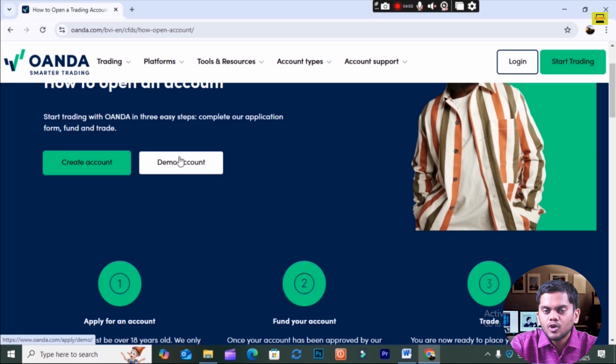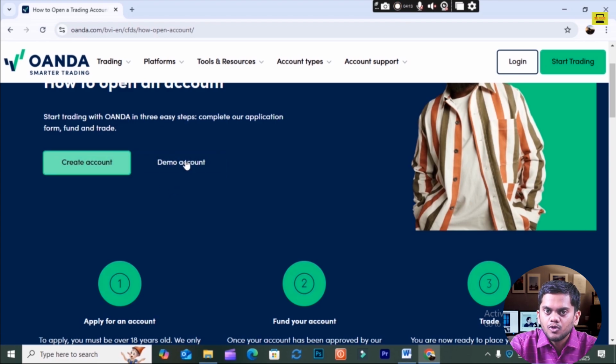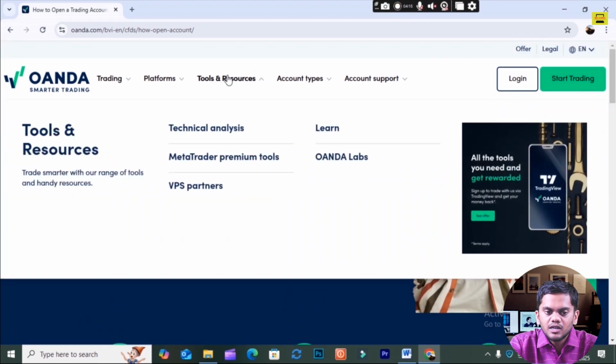In a demo account, you cannot withdraw funds to your bank account, but when you create an account with real investment, you can also withdraw the funds to your bank account. Okay, these are the two ways. And then you can find tools and resources.